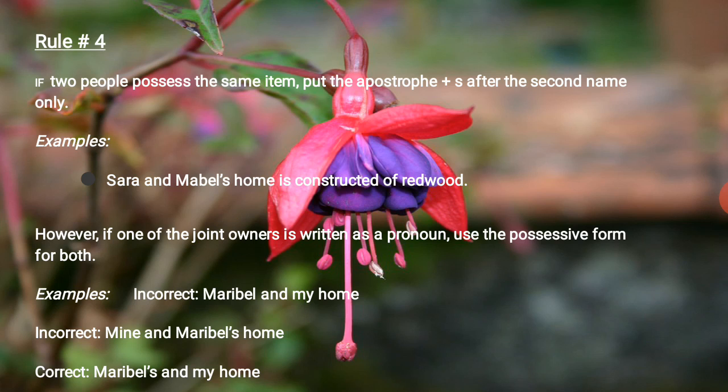If one is a noun and another is a pronoun, you have to use the apostrophe only at the end of the noun.